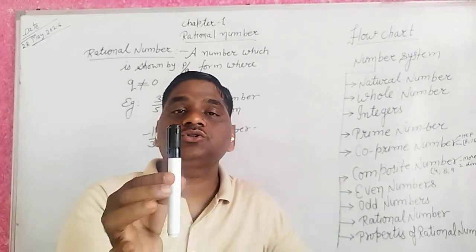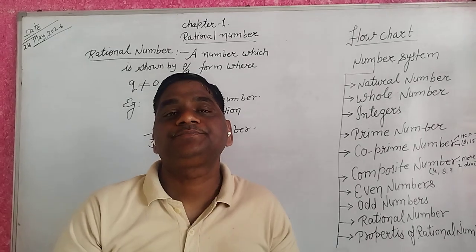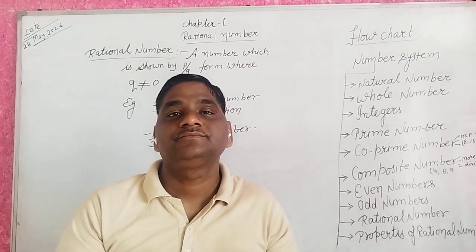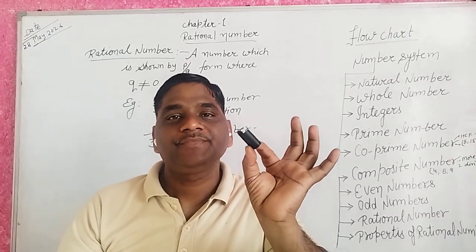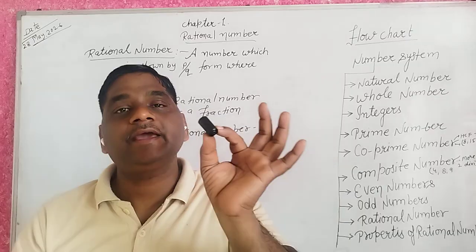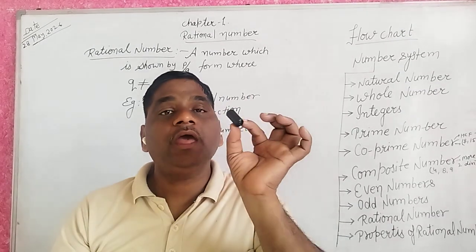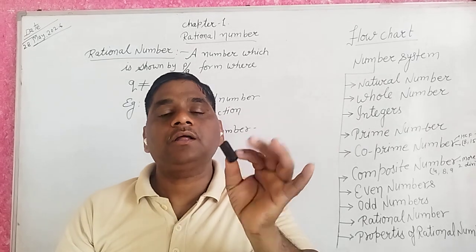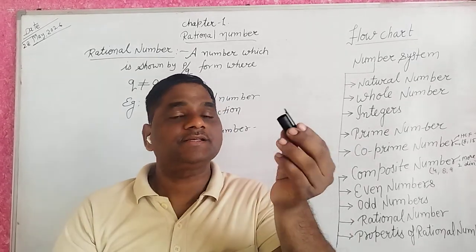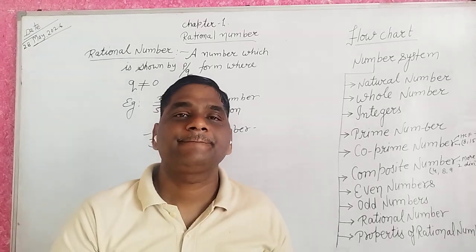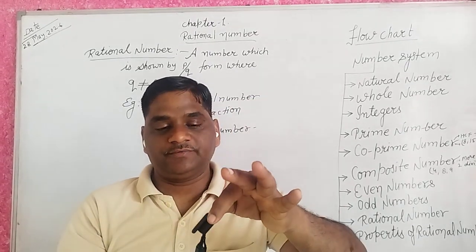When the cap is put on the marker, it is complete. Can you see the cap? Yes, I can see this cap. So it is a part of a marker. So that is a fraction of a marker.